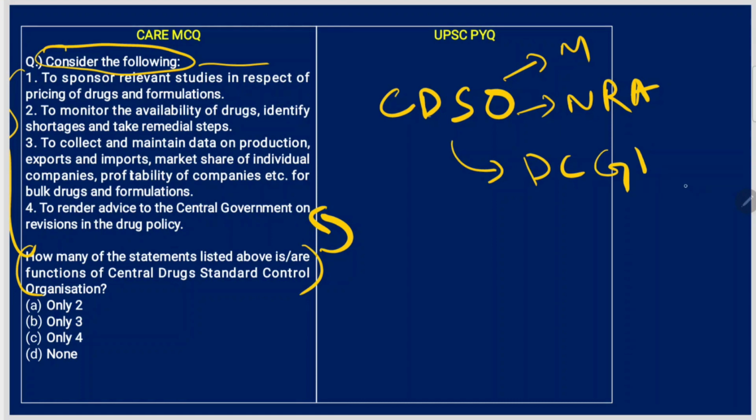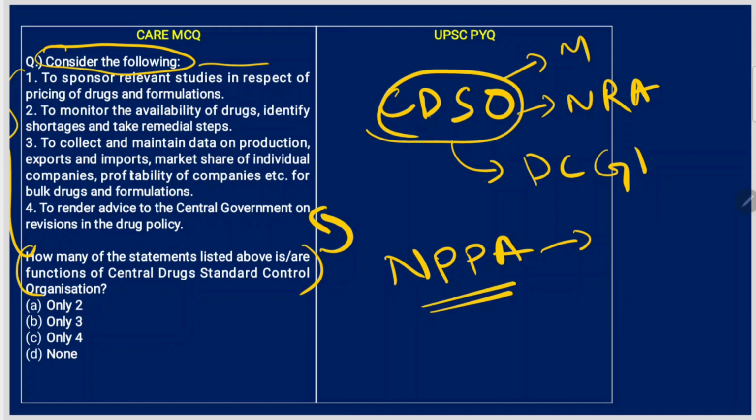And there is another authority, NPPA, National Pharmaceutical Pricing Authority, and it is under a different ministry, that is Ministry of Chemicals and Fertilizers. So this basically deals with pricing and stuff, whereas CDSCO deals with setting standards and taking care of such things.